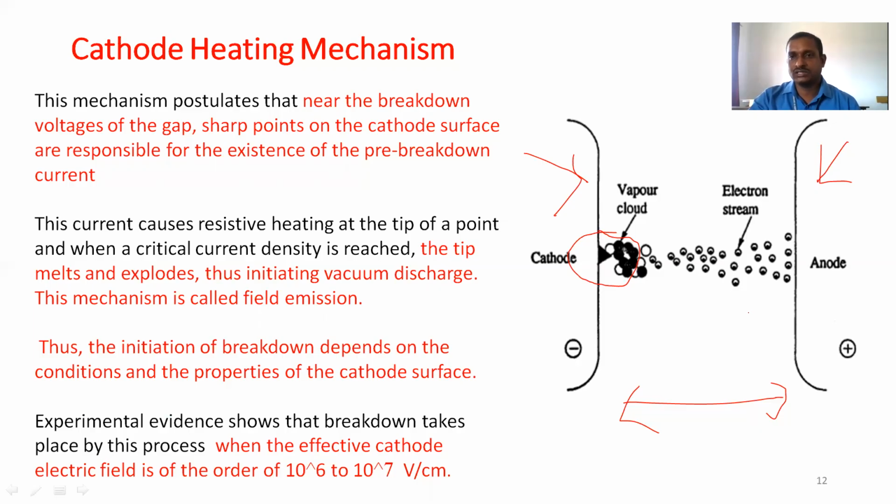So this initiation depends upon the condition and the property of the cathode surface. It purely depends upon the conditions and the properties of the cathode surface. The applied electric field intensity in the order of 10 power 6 to 10 power 7 volt per centimeter is the effective cathode electric field for the cathode heating mechanism process.